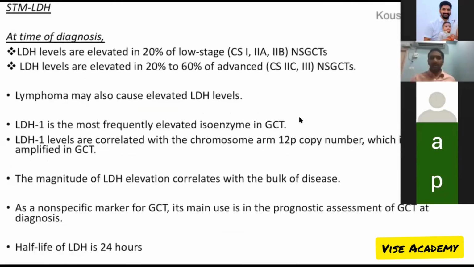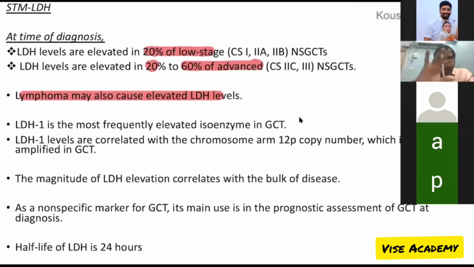Okay, and let's come to LDH. It's a marker of tumor bulk or tumor burden rather than a marker specific to NSGCT. 20% of low stage and 60% of advanced stage can be positive for LDH elevation. Lymphomas can also cause an elevated LDH. Important again, lymphomas can also cause an elevated LDH. 5 variants of LDH are present in the body, out of which LDH1 is most commonly used. LDH1 correlates with the chromosome 12p copy.